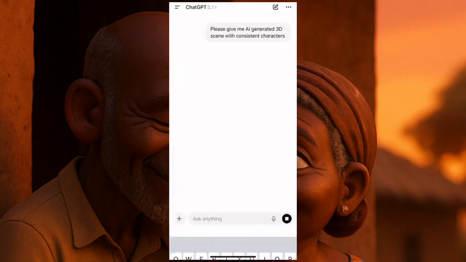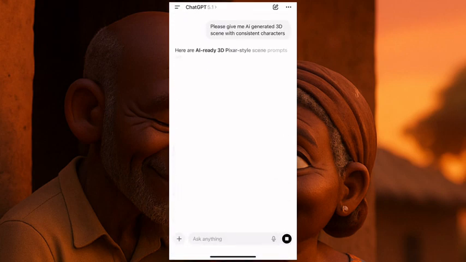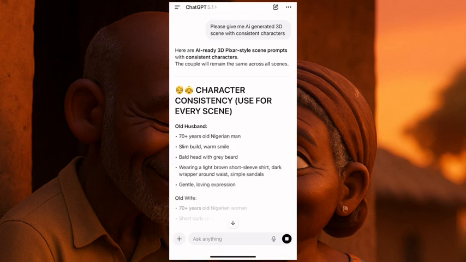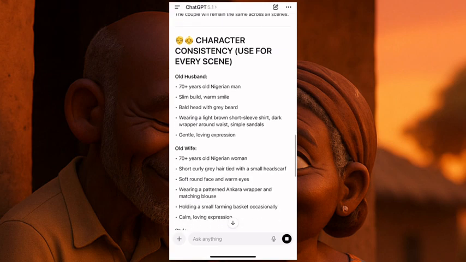So they'll give us this. It's easy how you can do everything here, and you just need to go to the next tool and then you do what you want to do. Character consistency is used for every scene. So they've given us every scene.